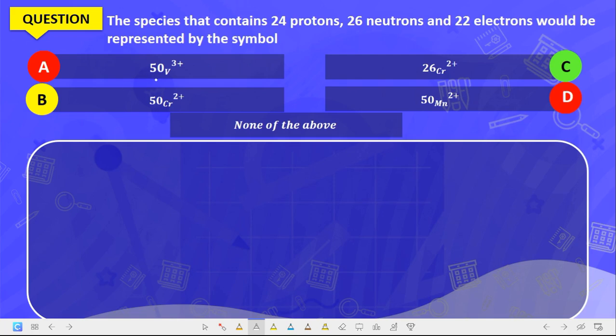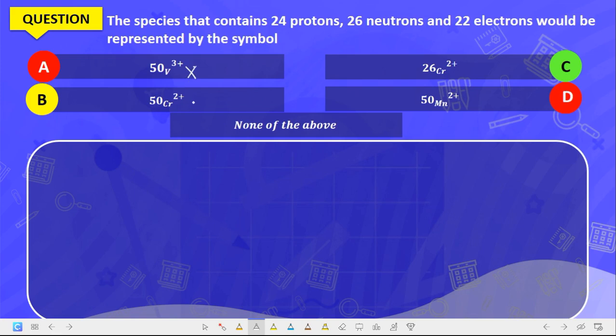This is the atomic mass. Please take note. Now the atomic mass of each of these elements will be stated. Among the elements, the one that has atomic mass of 50 is not vanadium, but is what? Chromium. Chromium is the one that has atomic mass of 50.